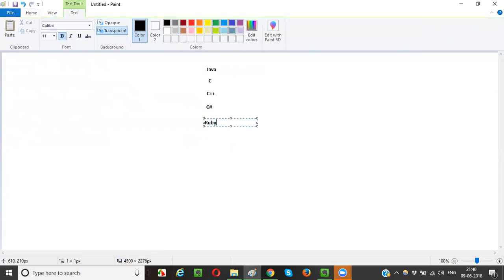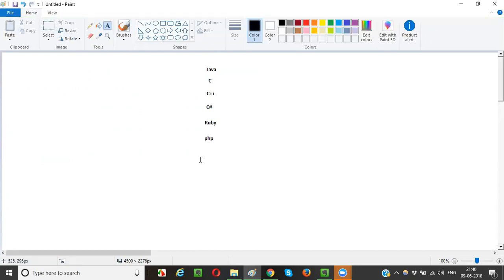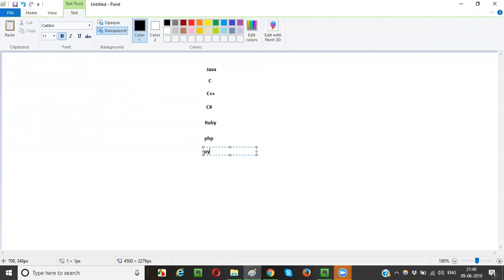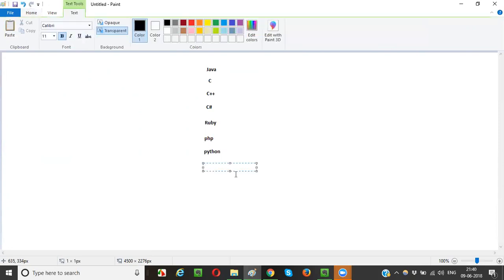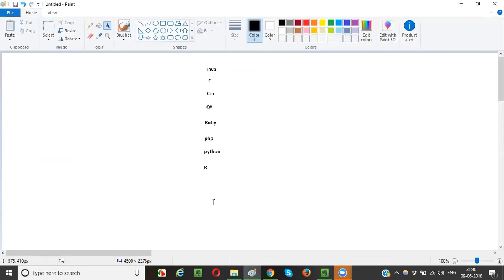Zamit has pinged over chat: it's Ruby, PHP, Python. Any other languages other than which I have written here? R. Yes, the R programming language. Then a few more things are there.